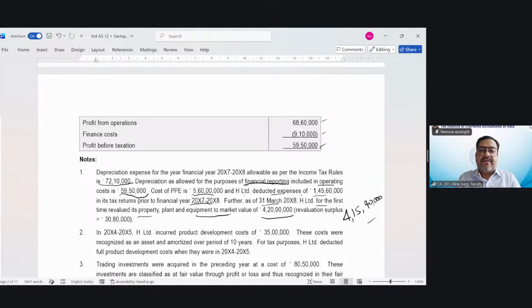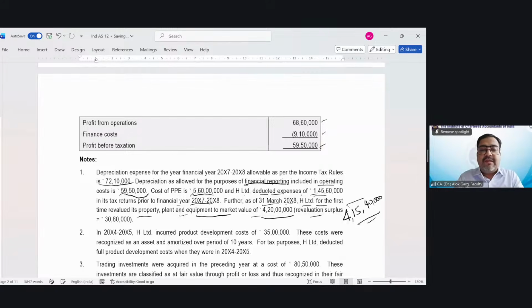So this 4 crore 15 lakh 40,000 is your income tax net block. Further, as of 31st March 20x8, H Limited for the first time revalued its PP&E to a market value of 4 crore 20 lakh.